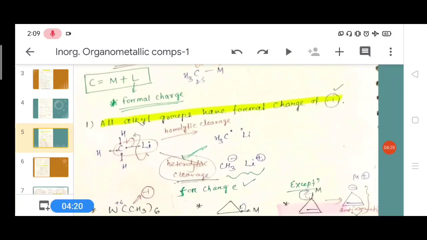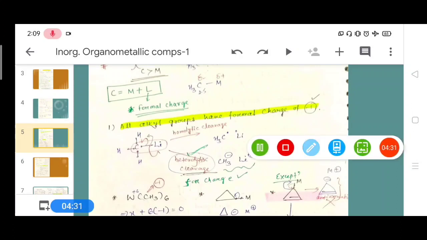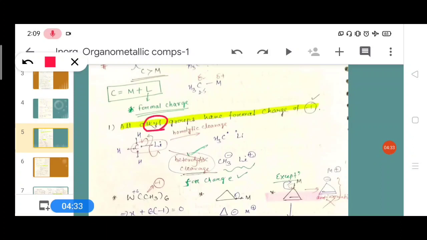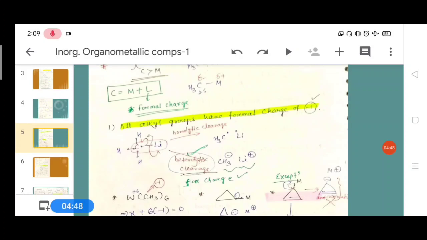Okay, so what are certain rules to calculate the formal charge of the ligand? The first rule is that all alkyl groups have a formal charge of -1. Alkyl groups mean methyl group, ethyl group, butyl group; all alkyl groups have a formal charge. If attached to a metal, what will its charge be? -1. Always remember this formula.